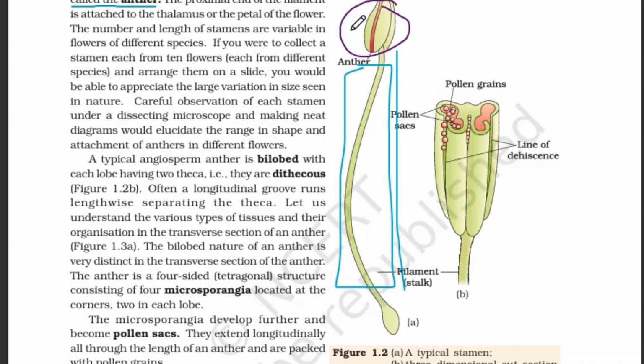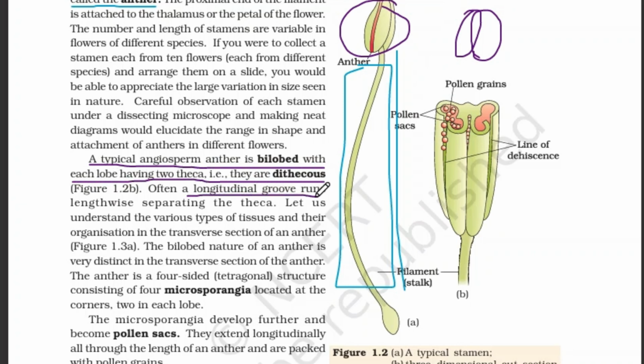Terminal, top region, it is present. It's bilobed. Two lobes are there. It is a bilobed structure, this one anther. It's bilobed, two lobes are there, so we call it bilobed. And next, in the next paragraph, underline this part. Also these keywords are written in bold, so it's easier to navigate the important portion through these keywords written in bold in this textbook.